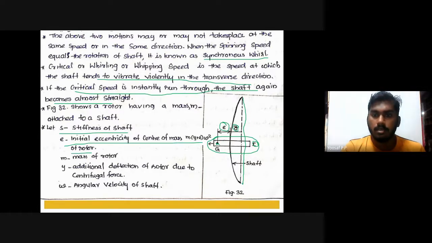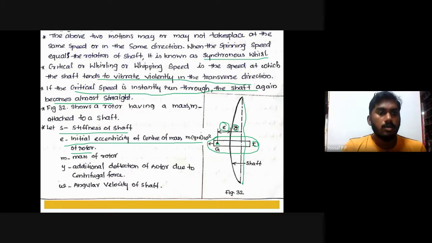Suppose this is the distance, y plus e will be the effective length. So the radius of the center of mass, you can take it as y plus e. That is the effective length. So you can write the centrifugal force as m r omega square. Here, instead of r, you can write y plus e.